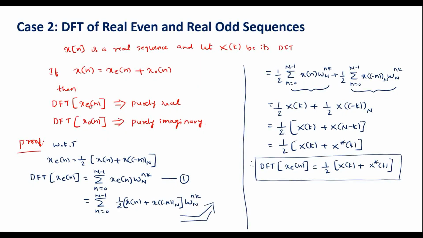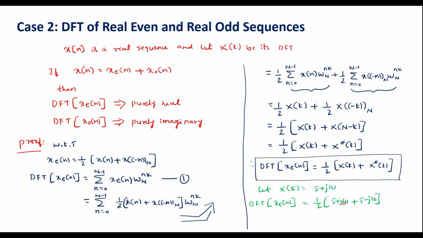Here we can see that DFT of xe of n is purely real. We'll take an example. Let X of k is equal to 5 plus j10. In that case I can write DFT of xe of n is equal to 1 by 2, where X of k is 5 plus j10, plus X star of k, which is nothing but complex conjugate of X of k, that is 5 minus j10.